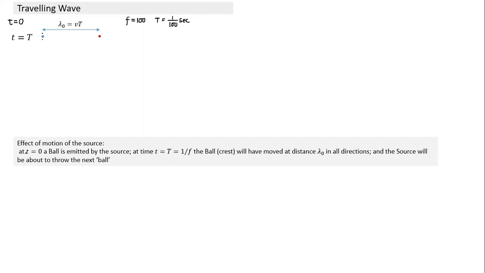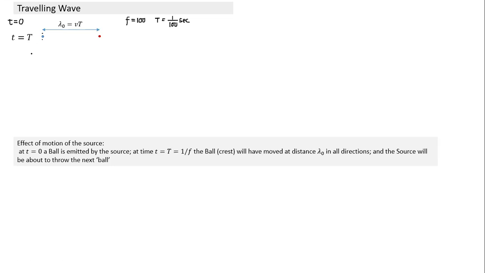At T is equal to 0, a ball is emitted by the source. After one time interval, what will happen? The first ball would have moved a distance lambda naught in all directions, but we are concerned only with one direction. Sound emits in all directions, but we are looking at only one direction, towards the observer. It would have moved a distance lambda naught, and the source is about to throw the next ball. This is how the picture will look at time capital T.